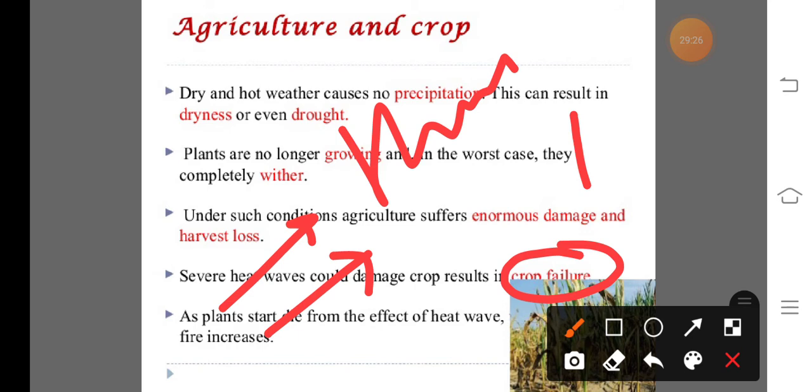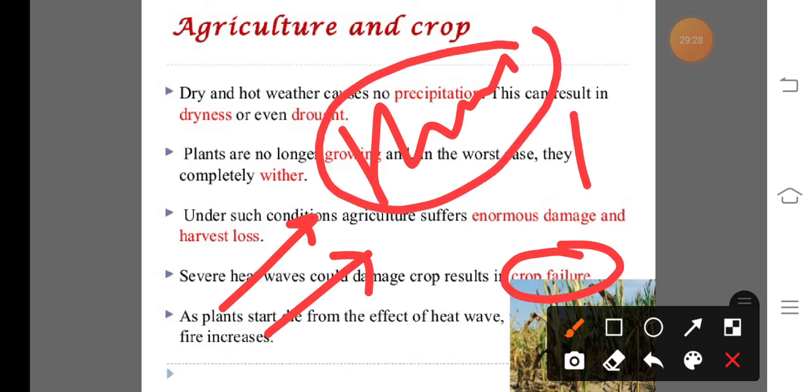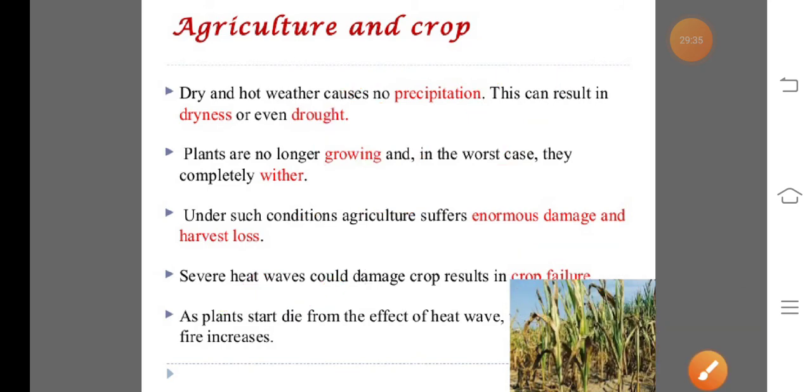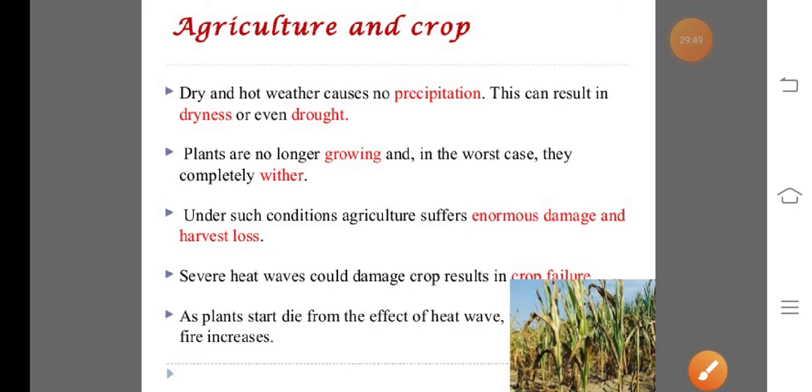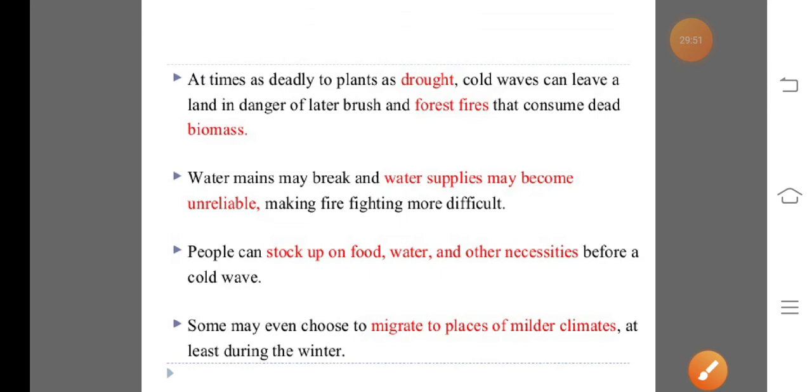At that time the crop goes under stress and becomes a total failure if irrigation water is not available to the crop in heat wave condition. Also, the next effect of heat wave, the plants start to die from the effect of heat wave and fire increases. That means due to the heat wave plants start dying. So this is about the heat wave.